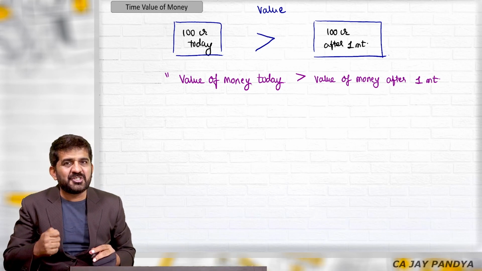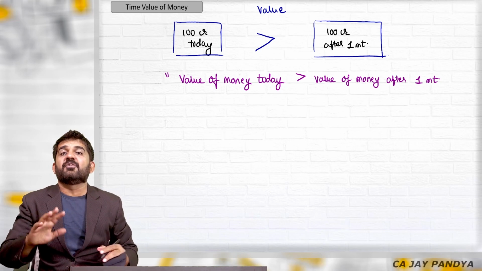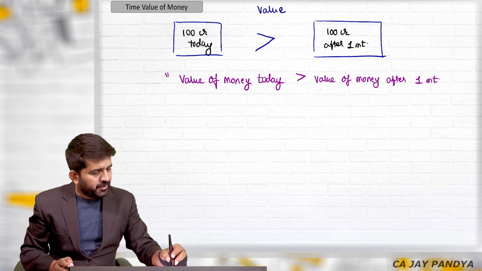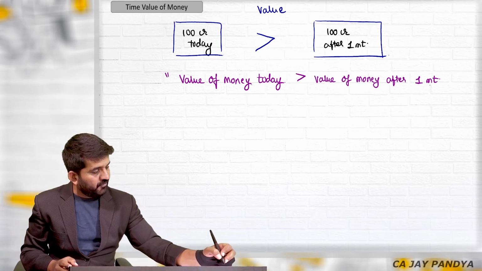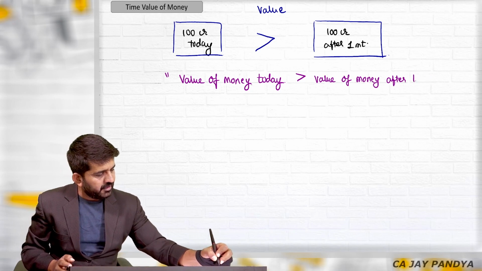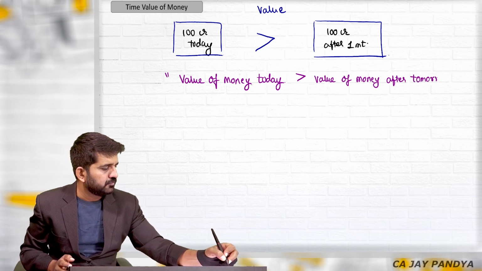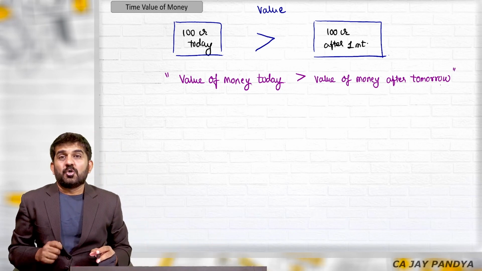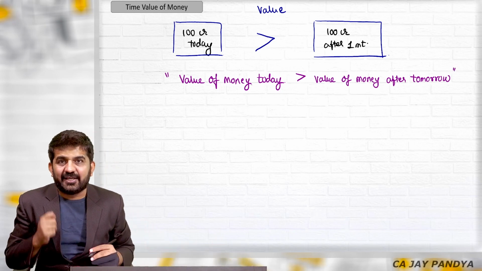The thing which is true after 1 month is true even for tomorrow. So see the concept. Value of money today is more than value of money even tomorrow.